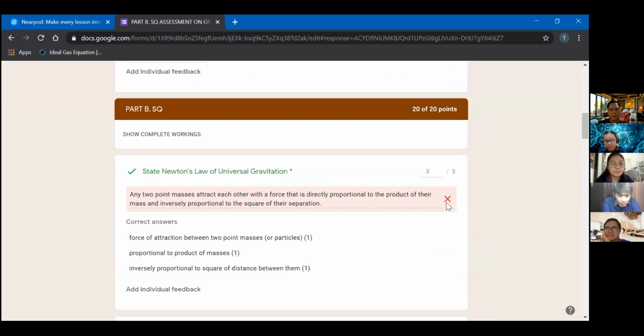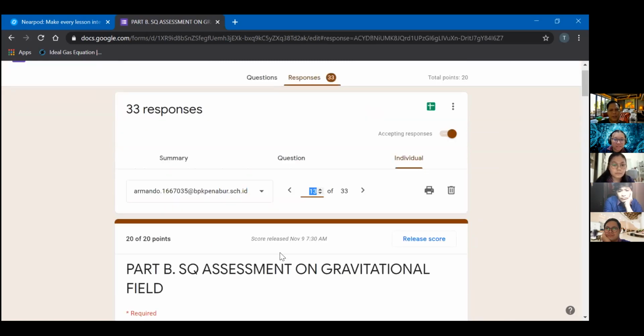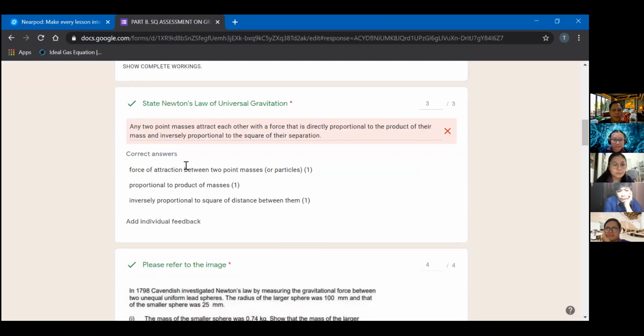Even though there will be an X here, because Google form compares it word for word with the correct answer, I don't follow that. I just manually check it. I compare their answer with my answer, and if it matches, I give them 3 marks.